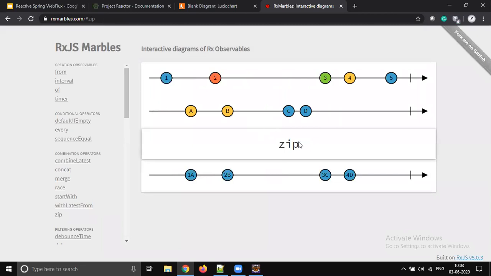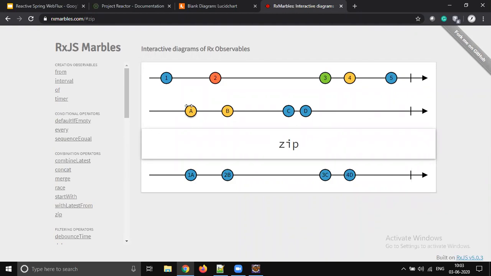Yes, zip is there. So how is zip going to work? This shows how you can club two publishers into one publisher. By using the zip operator it is possible. So you see 1A, 2B, 3C, 4D. The data is going to be grouped from these two publishers.